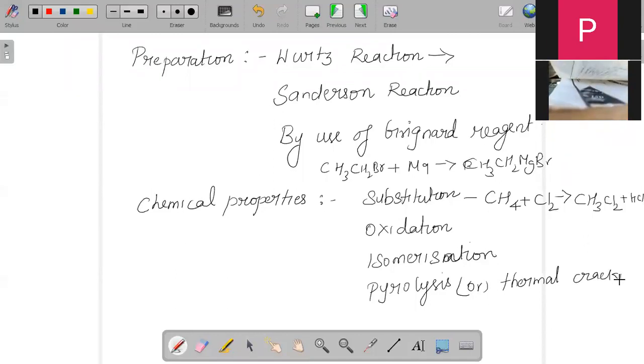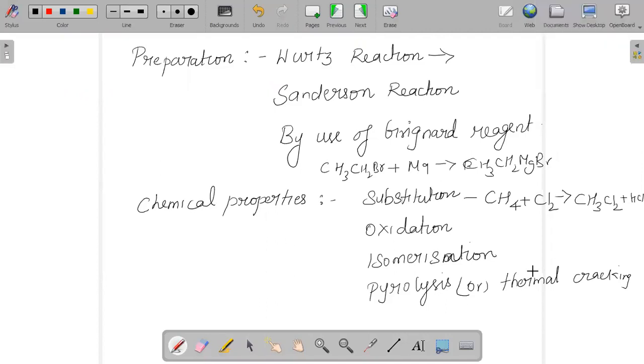The concept of thermal decomposition or pyrolysis is that the bigger alkanes decompose in order to give smaller or lower alkanes.